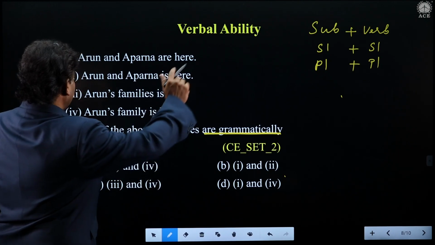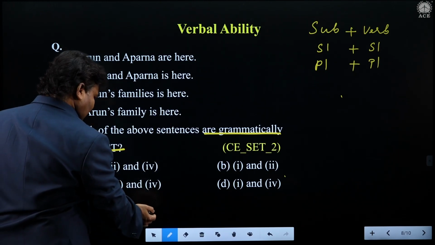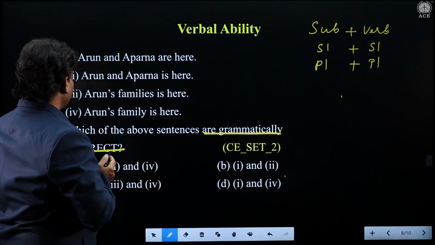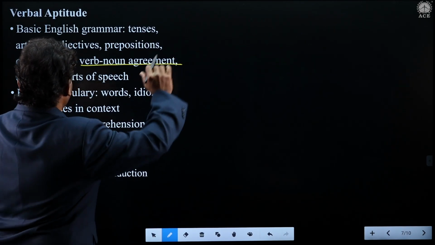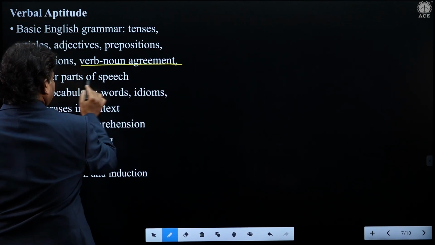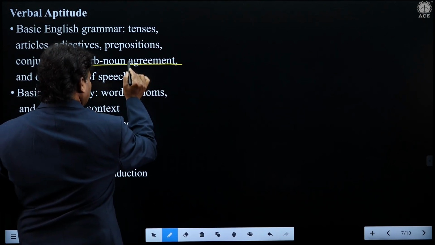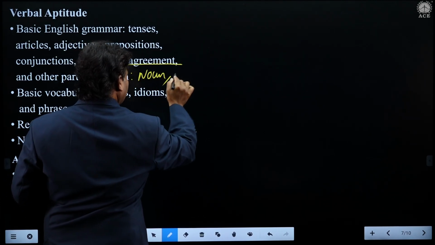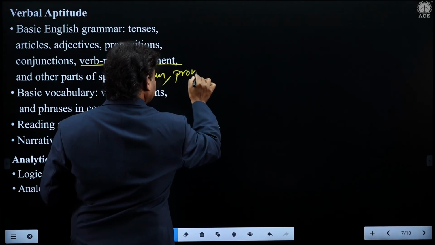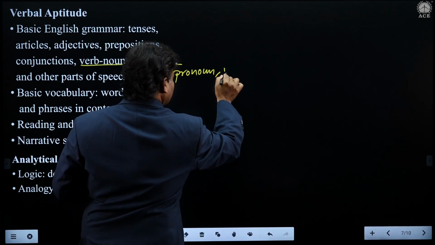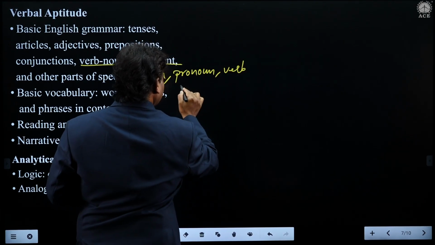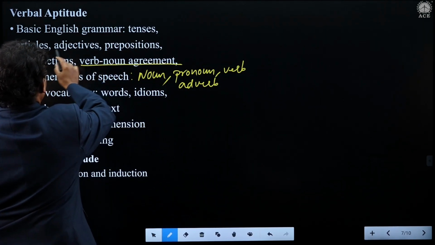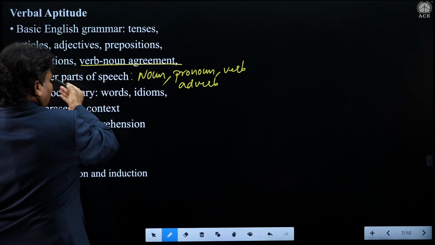This question has been taken from another chapter also, students. Mainly this is subject and verb agreement. But if you go through another chapter, see other parts of speech. What could the other parts of speech be? It can be noun, it can be pronoun, it can be verb, it can be adverb, because other parts of speech have already been given, for example adjectives, prepositions, conjunctions.